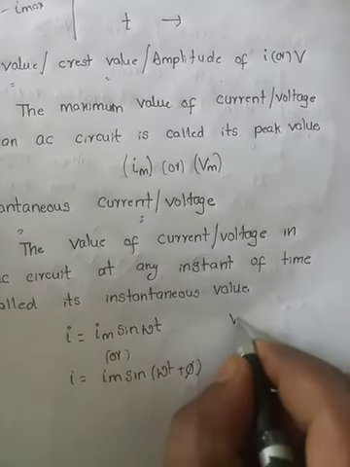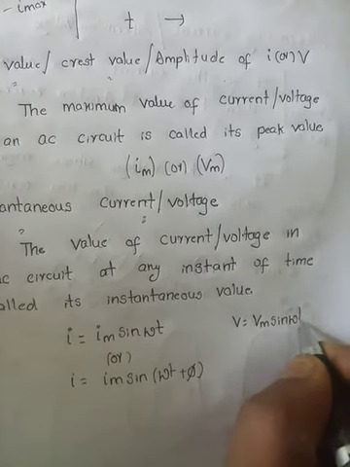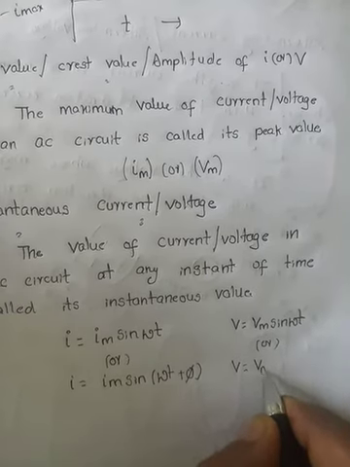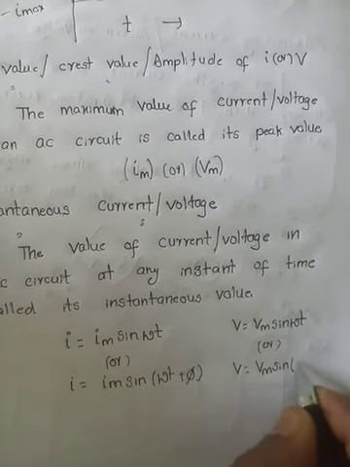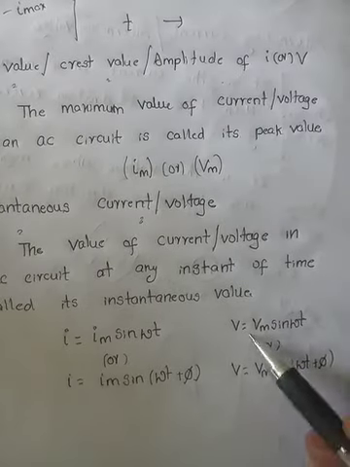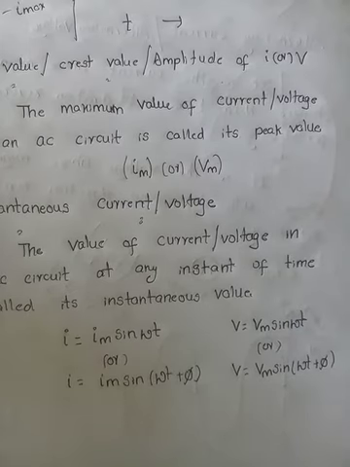Similarly, voltage: V is equal to Vm sin omega t, or if you consider an initial phase difference, Vm sin of omega t plus phi, because the voltage is varying with respect to the sine function.